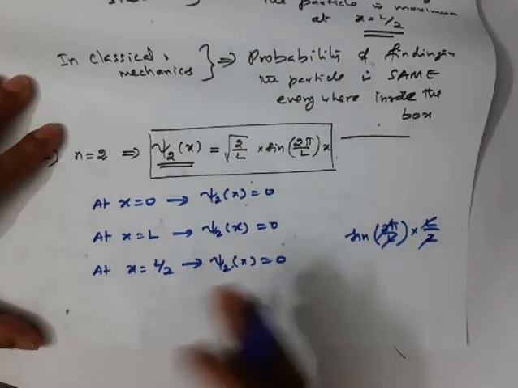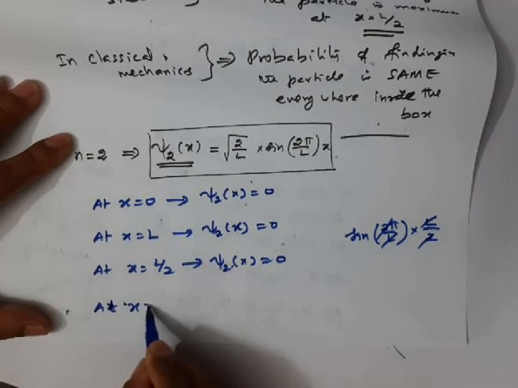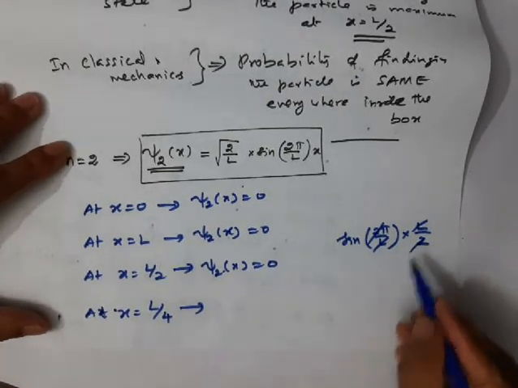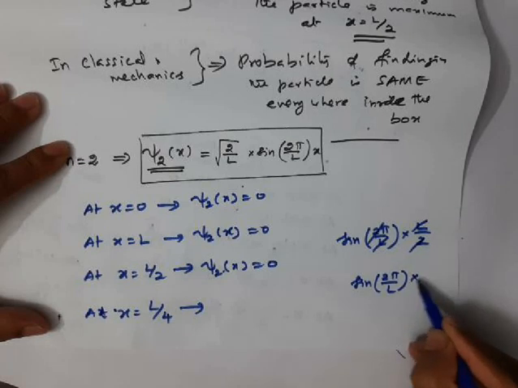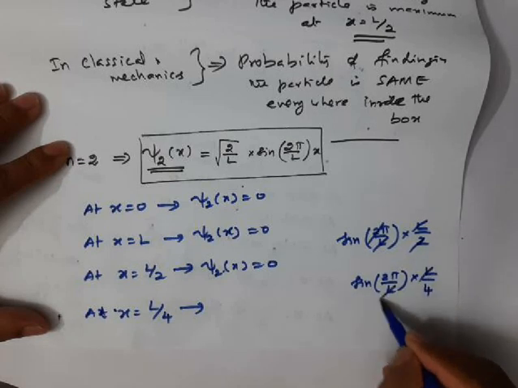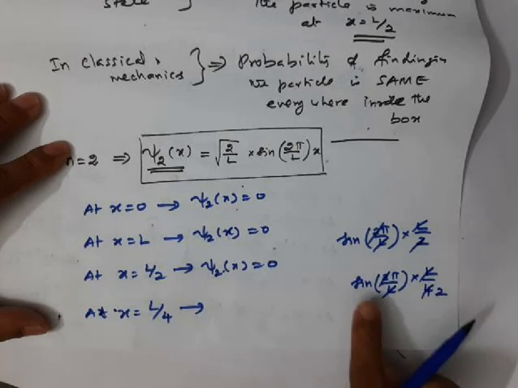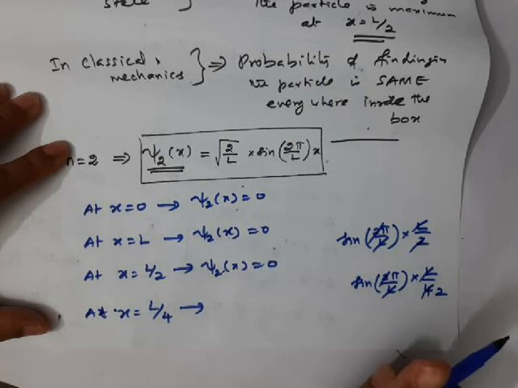Now what will happen at x equal to L by 4? If I put L by 4 here, I will get sine 2 pi by L into L by 4. L cancels, 2 to 4, so you will get sine pi by 2. You know very well sine pi by 2 is 1.